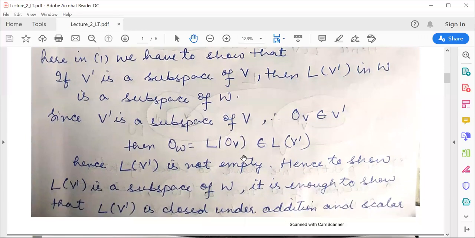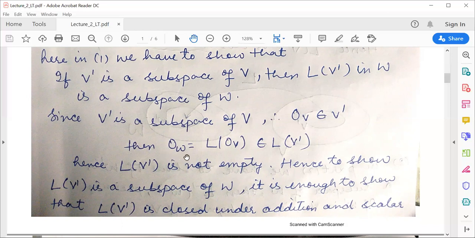Now starting with the proof of the first part. Since V' is a subspace of V, as already given in the statement, definitely the zero vector will belong to it. That means 0_V, the zero vector of the vector space V, will definitely belong to V' by the properties of a subspace.